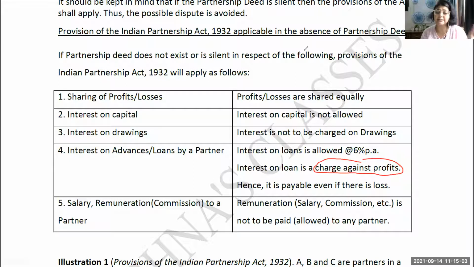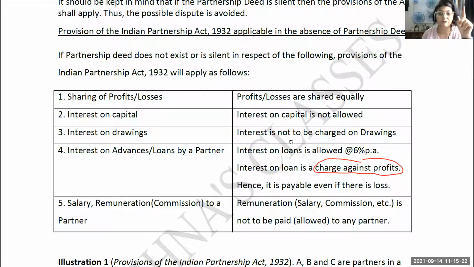Then the last part, the 5th point: salary, remuneration, commission to a partner. There will be no salary, no remuneration provided to any partner, whether it is an active partner or an inactive partner, which you say dormant or sleeping partner. Nothing will be provided. So these 5 points you have to bear in mind.